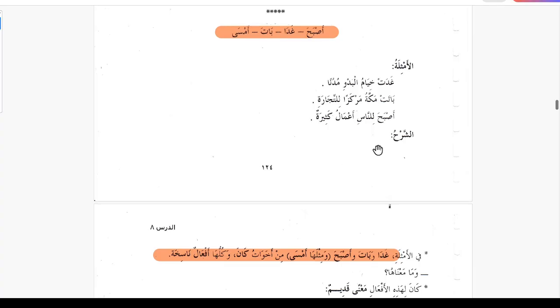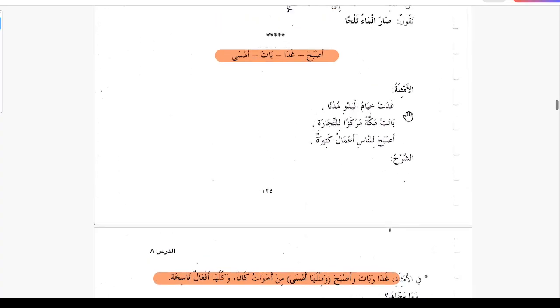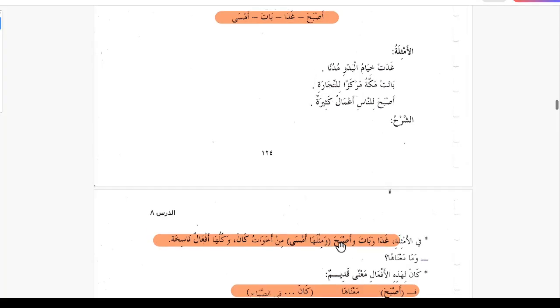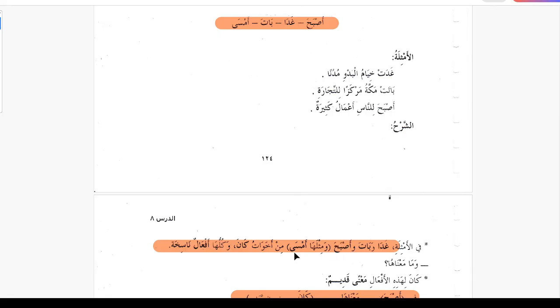So the explanation fi amsil. Now we see that we have Gada, Bata, and Asbaha. These three sisters are used in these three sentences. Fil amsilati, in these examples, Gada, Bata wa Asbaha. Similarly, we can say Amsa also.